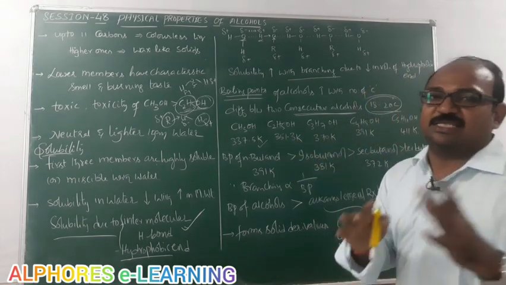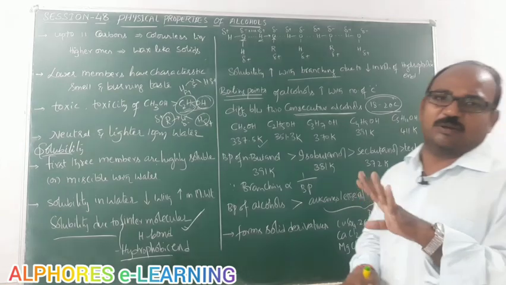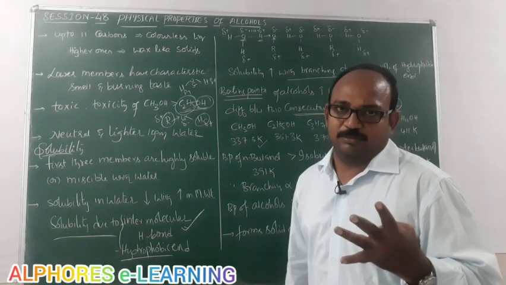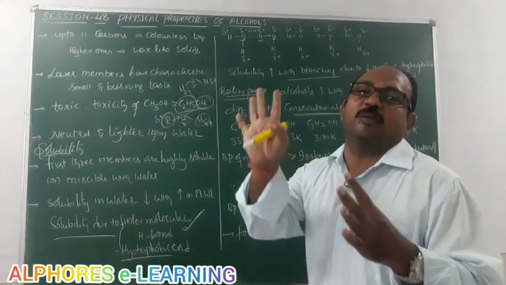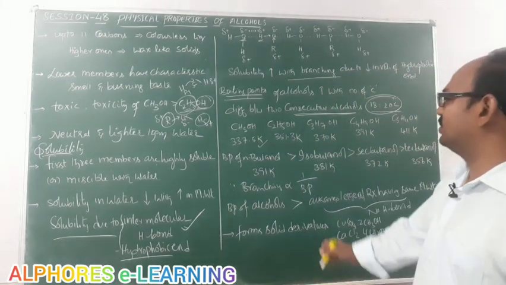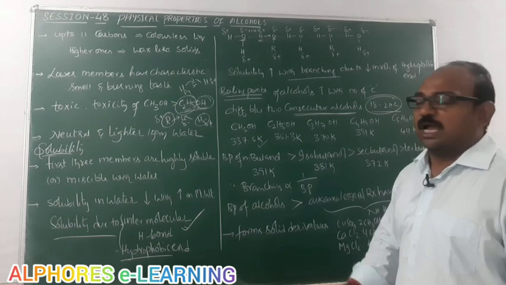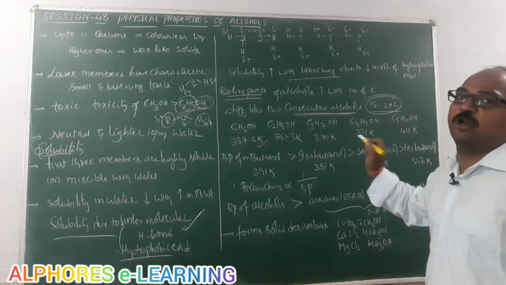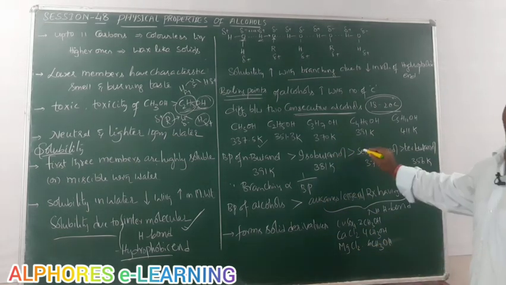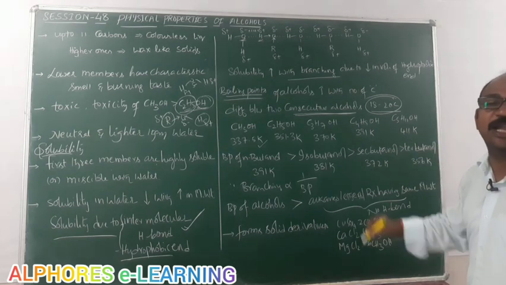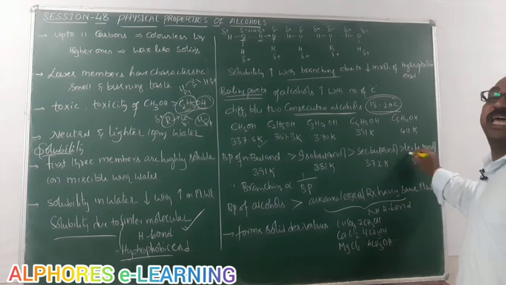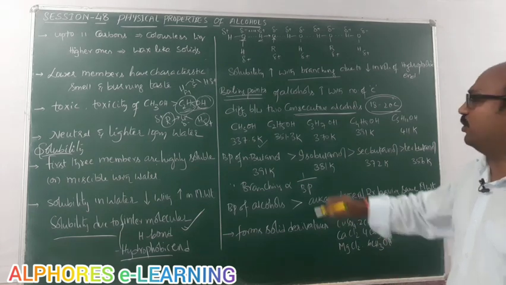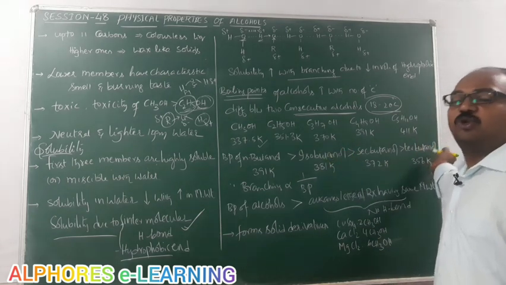With increase in branching, let us consider 4-carbon-containing alcohols. The 4-carbon alcohols are n-butanol or 1-butanol, isobutanol or 2-methyl-1-propanol, secondary butanol, which is nothing but 2-butanol, and tertiary butanol, 2-methyl-2-propanol. There are 4 of them, and I will consider these 4.